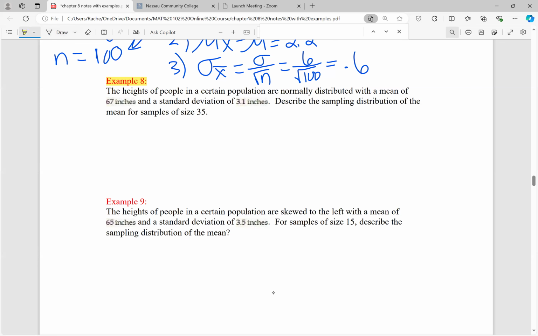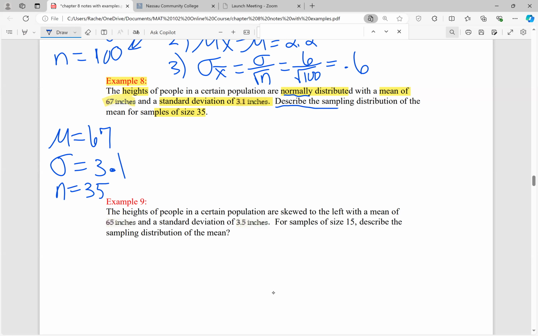So we're looking at a distribution of people's heights, and we were told that height is normally distributed. So height is normally distributed with a mean of 67 inches and a standard deviation of 3.1 inches. So let's write this down. The mean is 67 inches and the standard deviation is 3.1 inches. And we know we're sampling from a normal distribution. And we're going to take samples of size 35. So n is equal to 35.